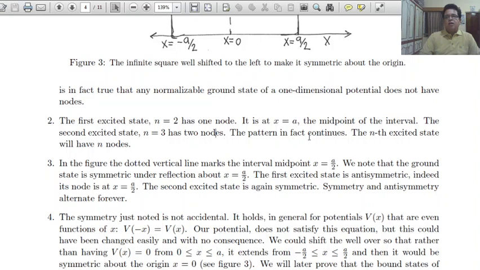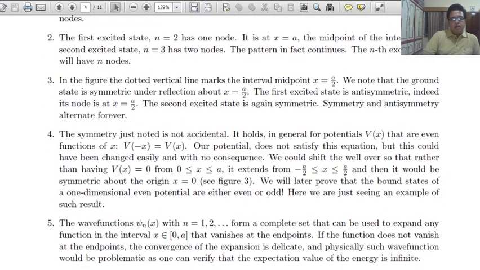The pattern is that the nth state has n minus 1 nodes. If n equal to 1, there are 0 nodes; n equal to 2, 1 node. That means the number of nodes is n minus 1. This is a very important point that should be clear.